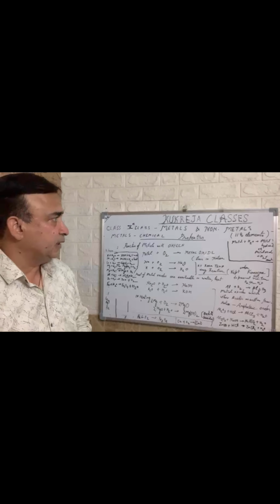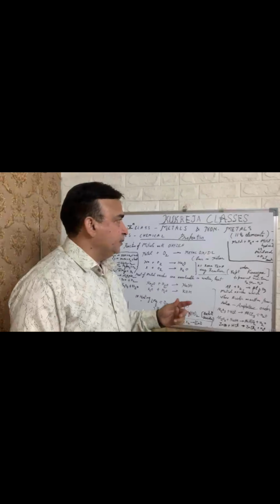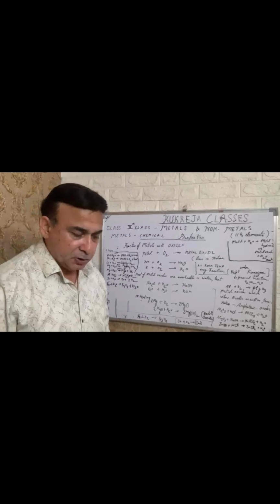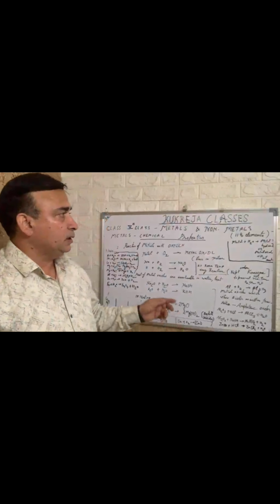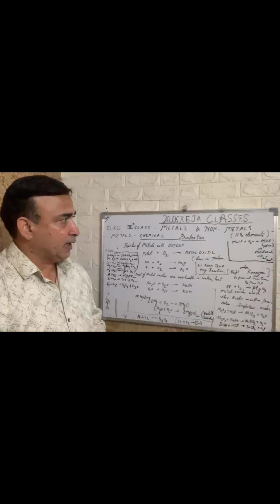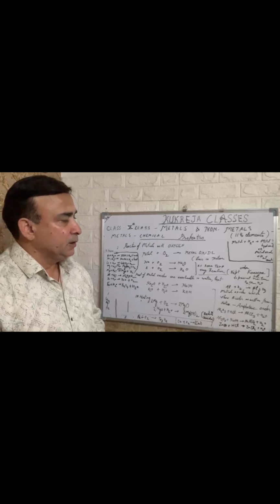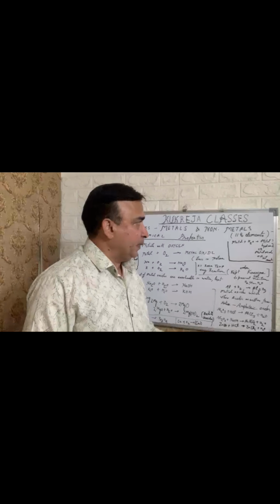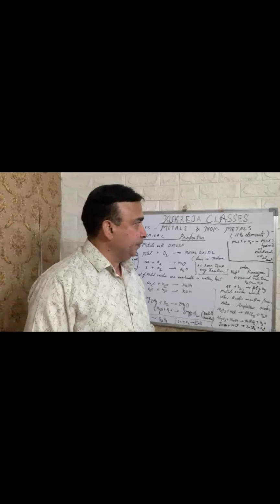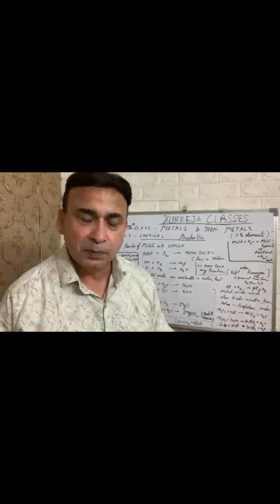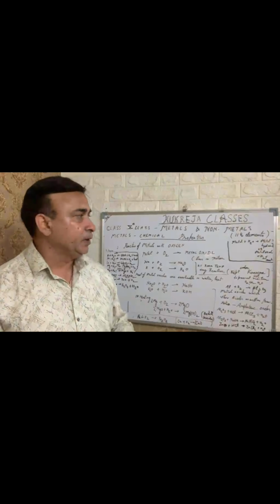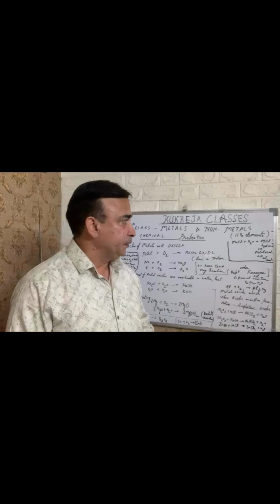Moving to the next reaction, the reaction of metals with water. Metals react with water to produce metal hydroxide or metal oxide, plus hydrogen, plus heat, depending on the conditions. Metals combine with cold or hot water to produce metal hydroxide, and metals combine with steam to produce metal oxide.